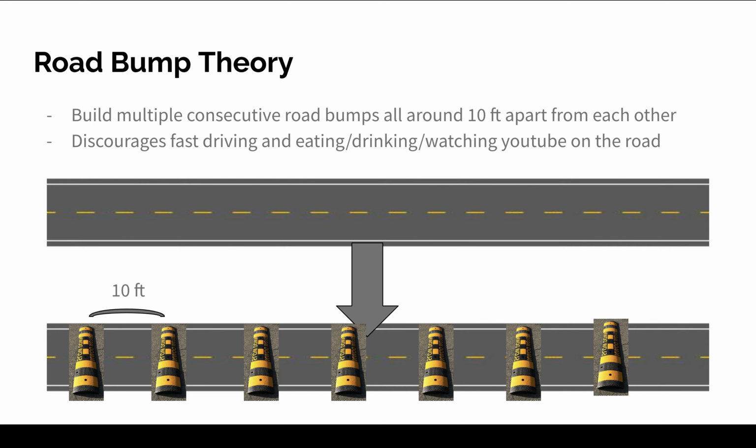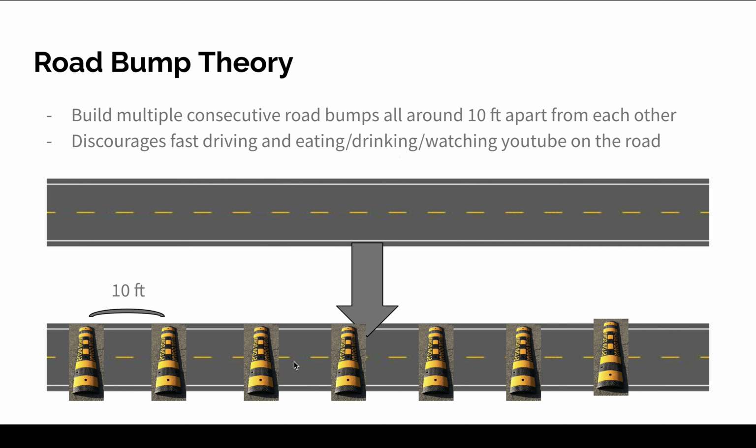Now, with speed bumps, it is easier to calculate the cost of it because we don't have to factor in wage, as we do for police officers. It does vary from location to location and time. A couple years from now, it could be higher wage, lower wage, something like that. So with speed bumps, it's just like a fixed cost. You don't really have to worry about the variable costs of this.